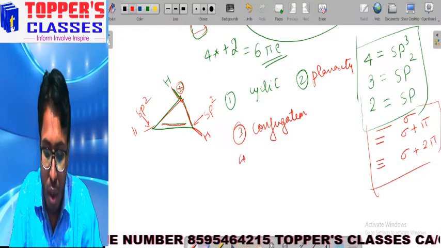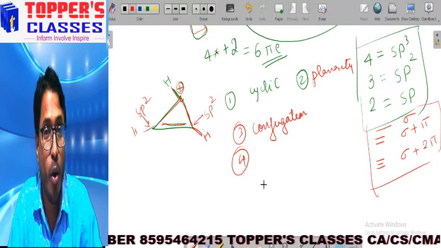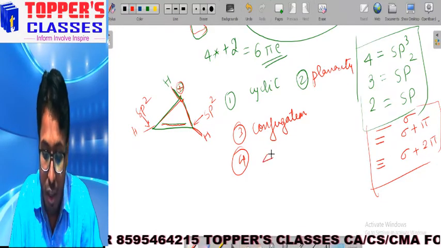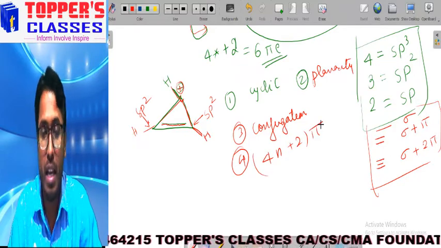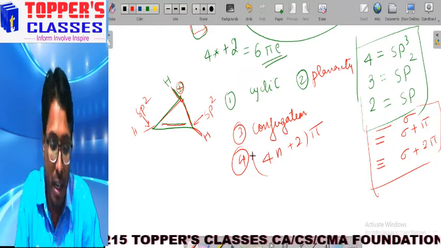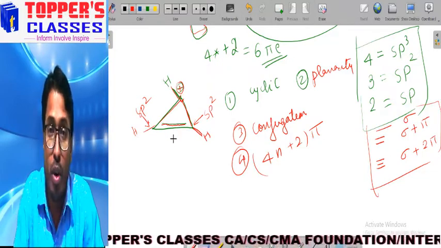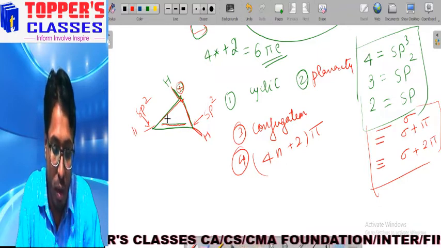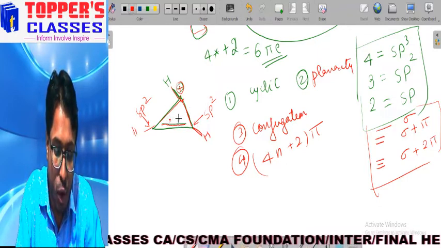And the fourth condition is whether this molecule follows Huckel rule or not. How can we know? We have seen that it needs 4n plus 2 pi electrons. First of all, try to count the number of pi electrons in the molecule. How many pi electrons are there? There are 2 pi electrons.